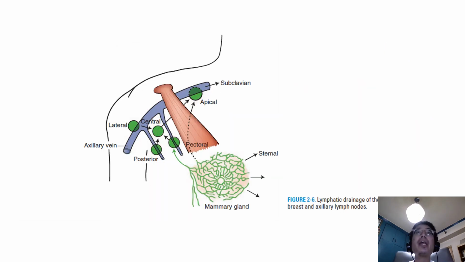Finally, lymphatic drainage of the breast is of great importance because of the frequent development of cancer and metastatic spread through the lymphatics.